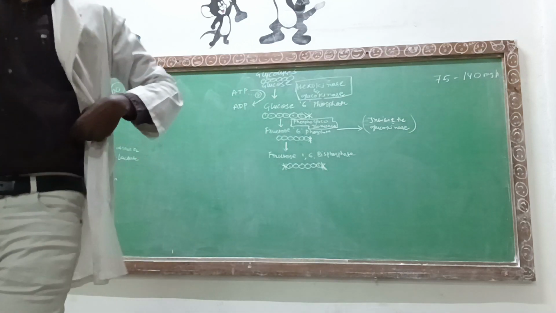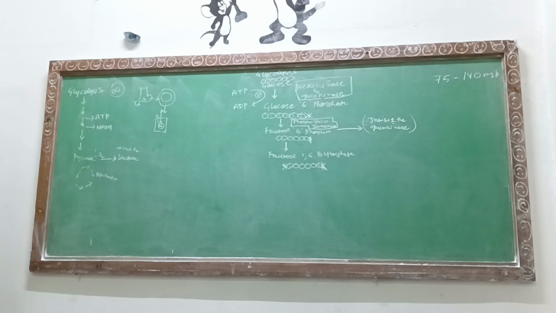Why are we saying fructose 1,6-bisphosphate? Because phosphates are binding at carbon number 1 and at carbon number 6. That's the reason you get the term fructose 1,6-bisphosphate. It is not biphosphate.